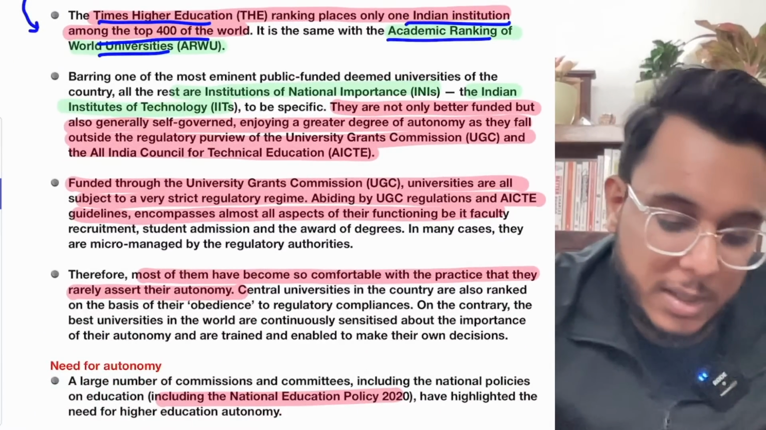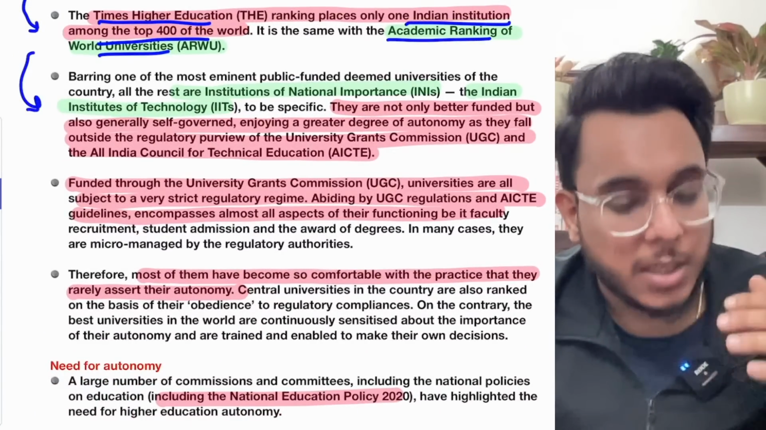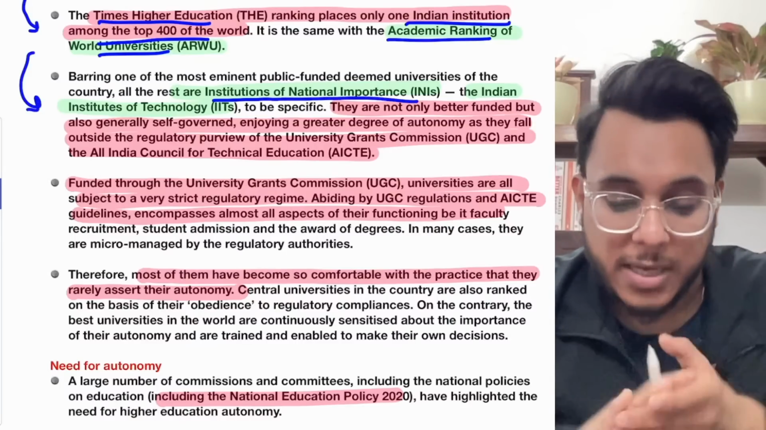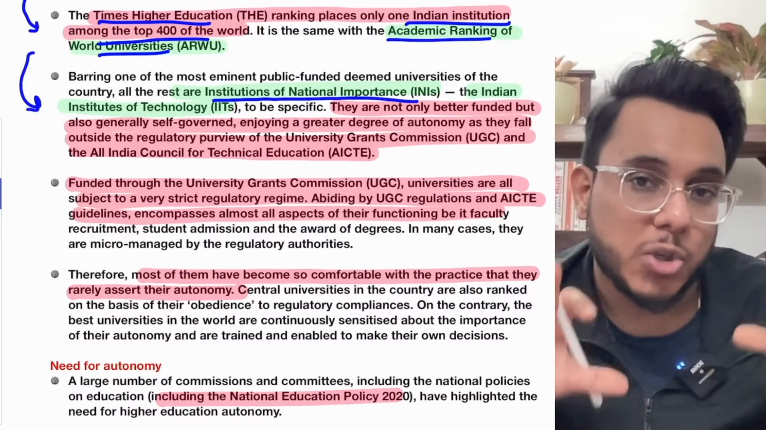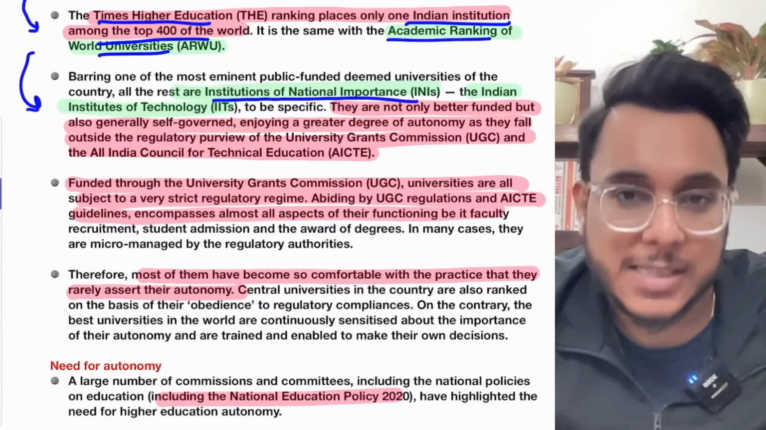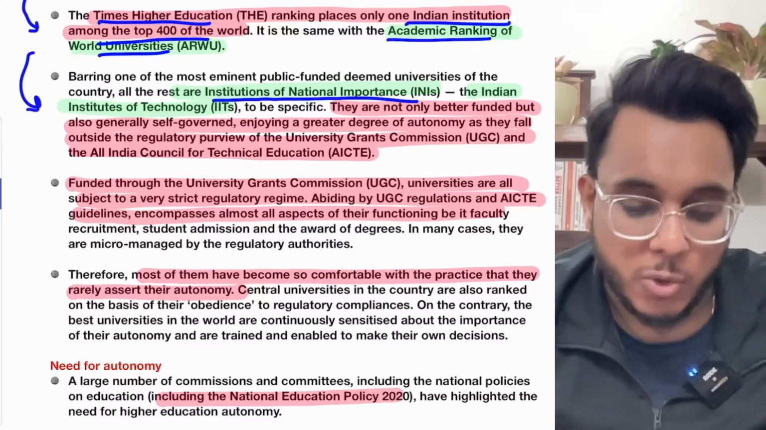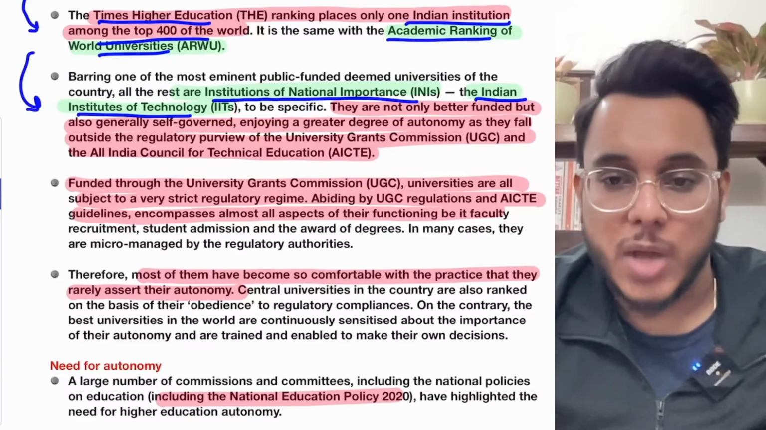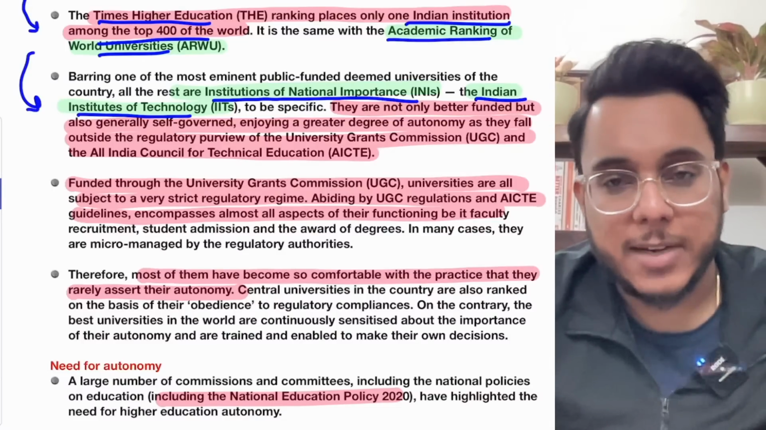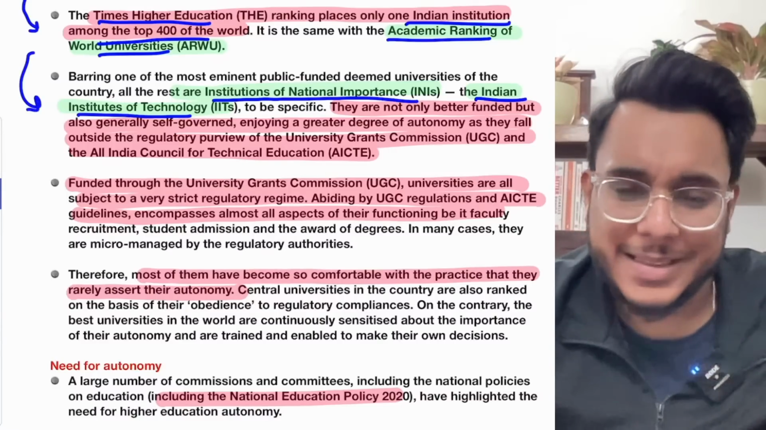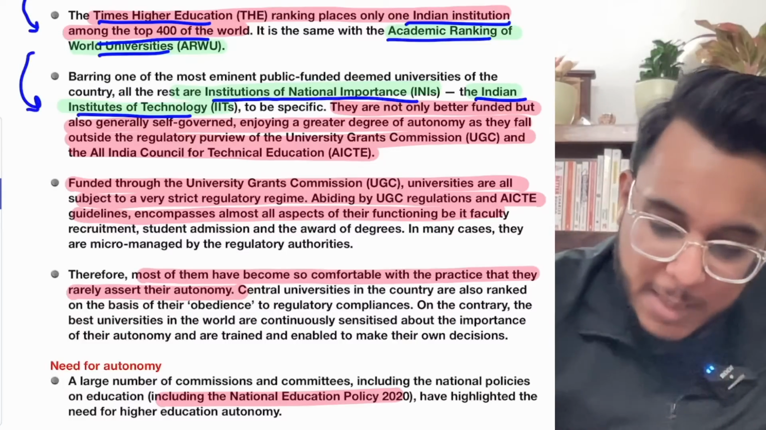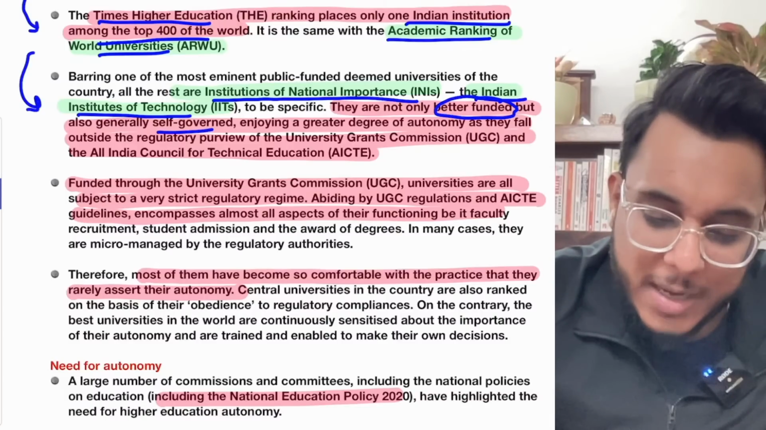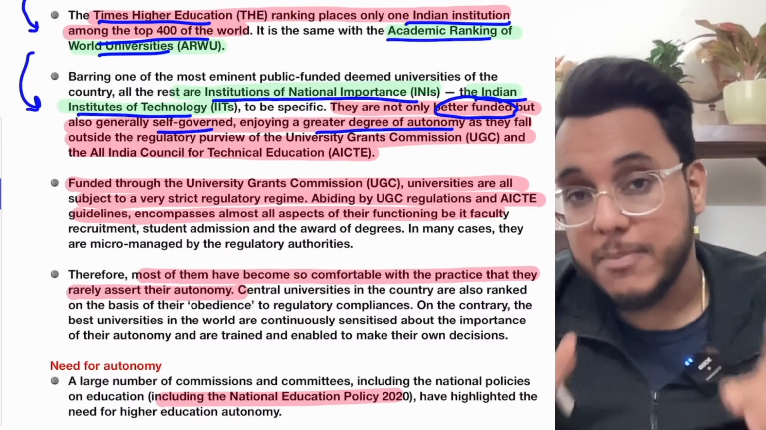Now, when we talk about the institutions that have ranked well, what are these institutions? Most of them are institutions of national importance. INI is a tag given by the Government of India to the premier institutions. In these INIs, it is the IITs, to be very specific, which are ranking at the top. Understand why the IITs rank at the top; there are certain reasons. Reason number 1, they are better funded. Reason number 2, they are self-governed. They enjoy a greater degree of autonomy. Fine, this is very important: autonomy.